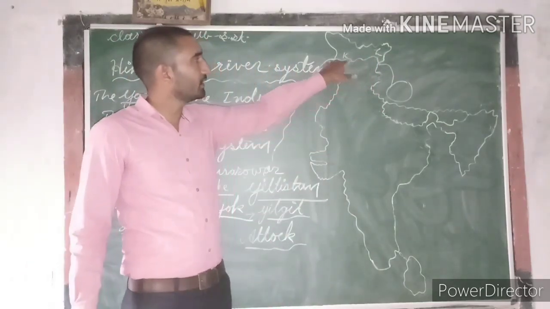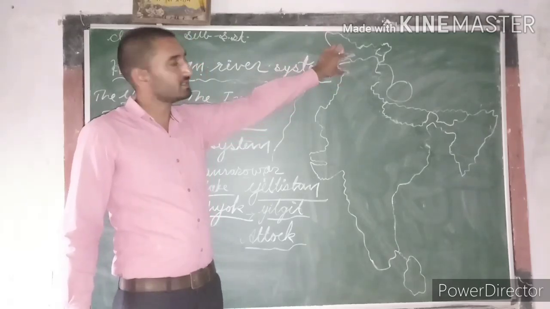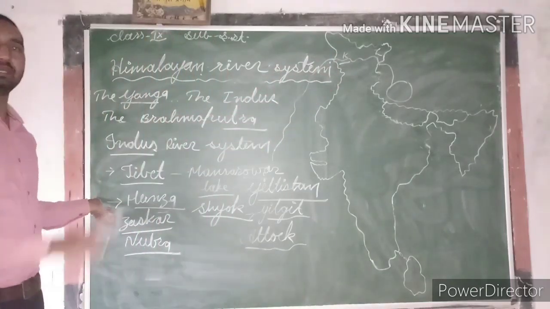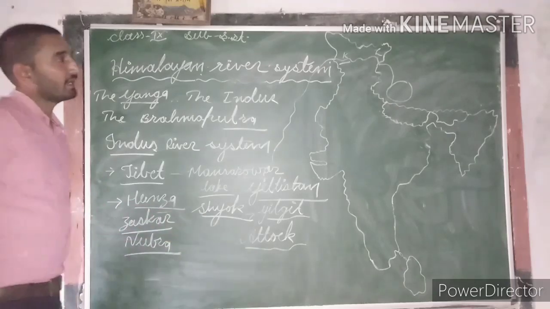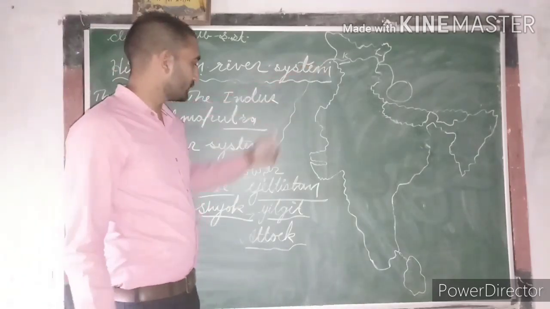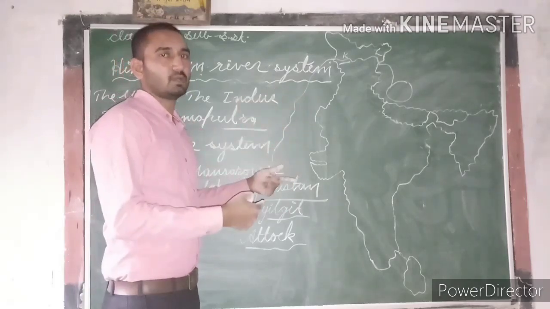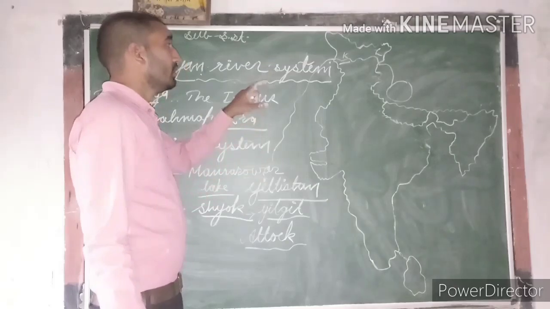After flowing in Ladakh, it flows in Kashmir, and in the same region four major tributaries merge with the Indus river, which are the Hunza, Zanskar, Nubra and Shyok. And finally it enters Pakistan, flows in Baltistan and Gilgit, and after that emerges out from the mountains at Attock.